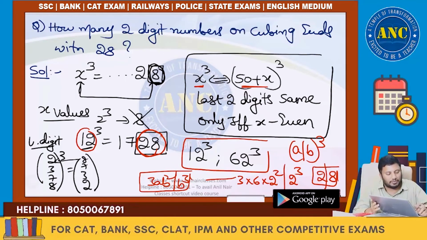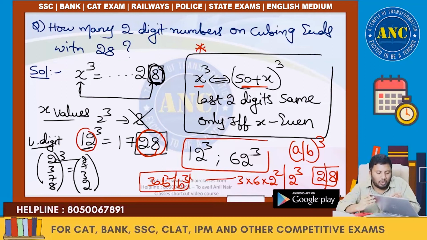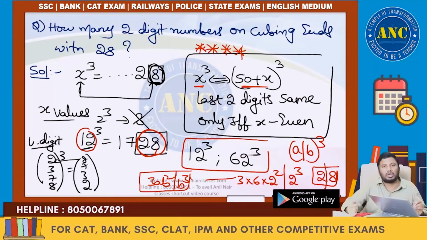One more question, please write it down. Very easy once you understand the concept, but you should know all this. If you don't know, you will get into a problem. x cube and (50 plus x) whole cube have the same last two digits only if x is even. Next one.